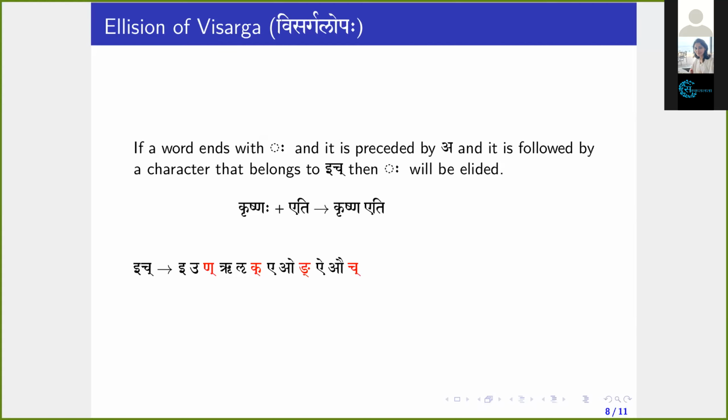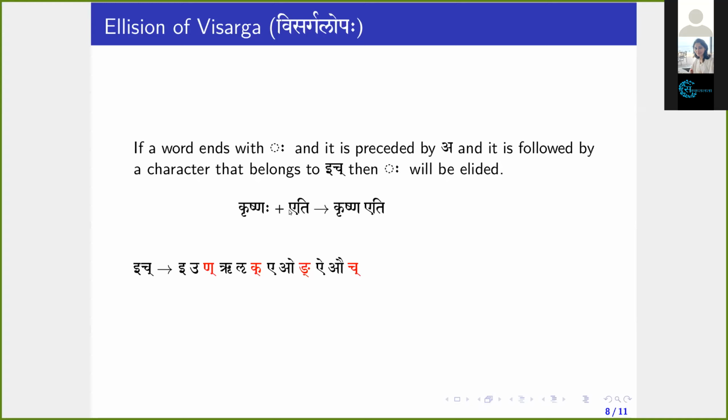Another condition is there for the elision of Visarga. If a word ends with Visarga and it is preceded by a, and it is followed by a character that belongs to the ash pratyahara, then Visarga will be elided. Take Krishnaha: the word ends with Visarga, preceded by a, and followed by the word eti.